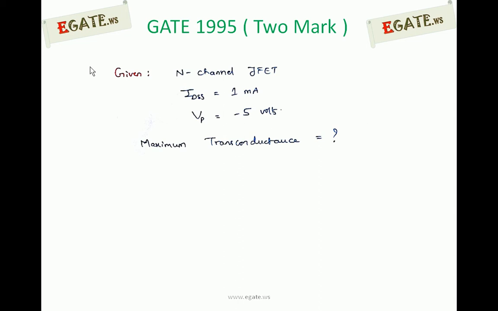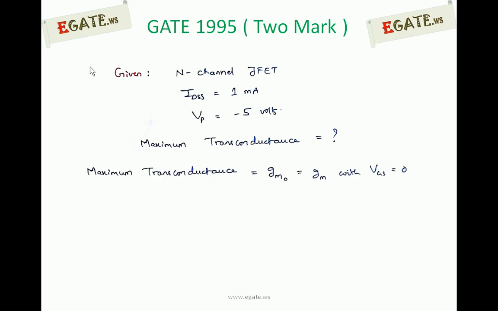If you apply like that, high input impedance is not going to be achieved because the gate source junction becomes forward biased. We know under forward bias the resistance is very small. So by that time BJT is going to be more preferred than JFET for amplifier applications. So the gate source junction for JFET is always either reverse biased or at most we can apply 0 volts. So maximum transconductance is going to be possible whenever VGS is equal to 0.